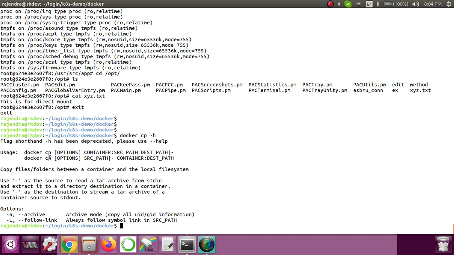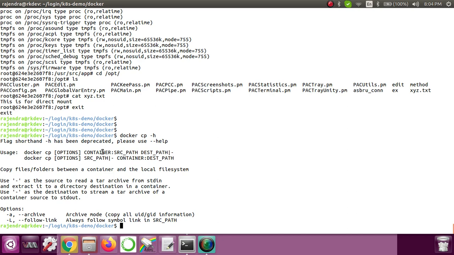So docker cp, options, then container, source path, space, destination path, or there's another way around. We need to copy either from the host machine to inside the container, or from inside the container to the host machine. So both ways are possible.